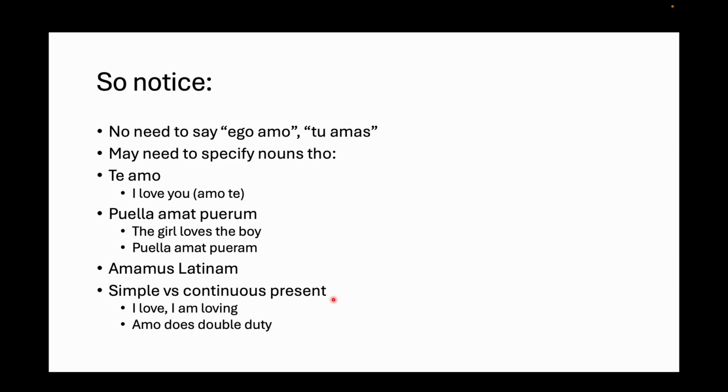Now, a word about this concept of the simple versus continuous present. In English, I can say "I love," or I can say "I'm loving." I could say, "I love this biscuit," or I could say, as I eat it, "I am loving this biscuit," and they mean slightly different things, but they're both present tense. Well, in Latin, you don't have that distinction. Amo basically does double duty, so it can mean either one depending on the context.